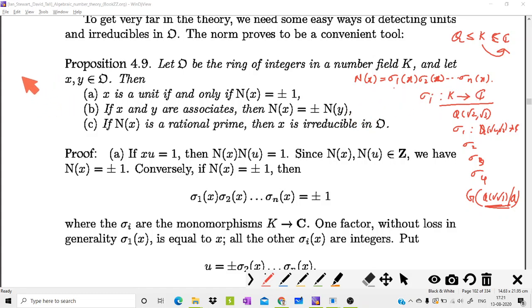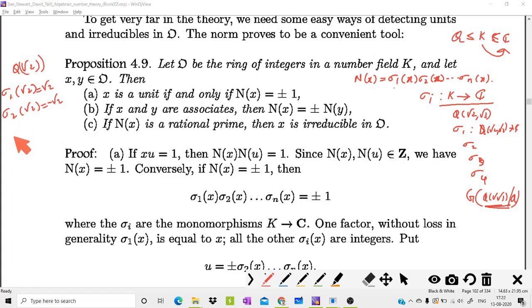So if you consider Q of root 2, then you have only 2 embeddings. The first sends root 2 to root 2, and then sigma 2 sends root 2 to minus root 2. Okay, so this defines 2 monomorphisms.